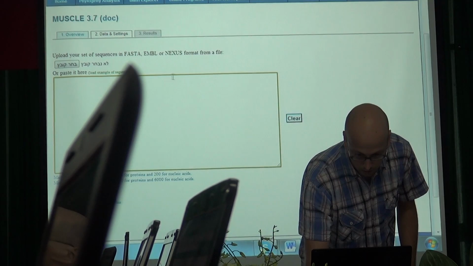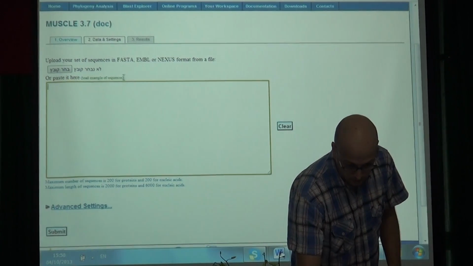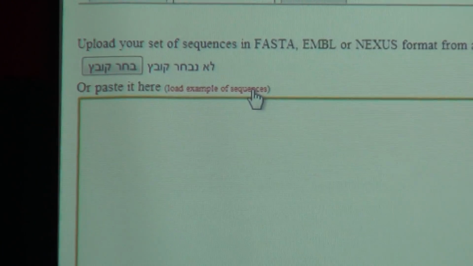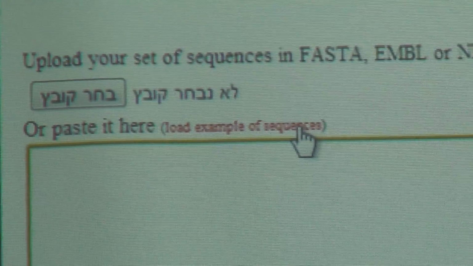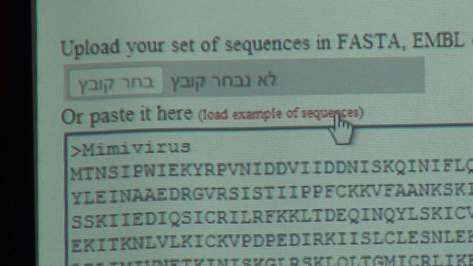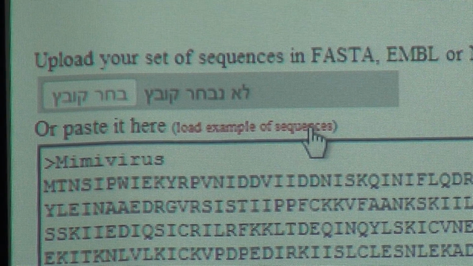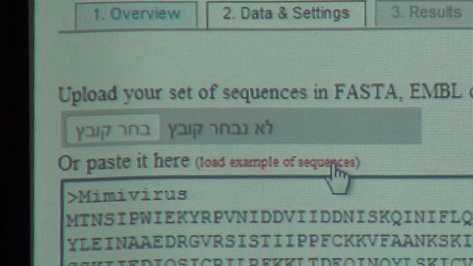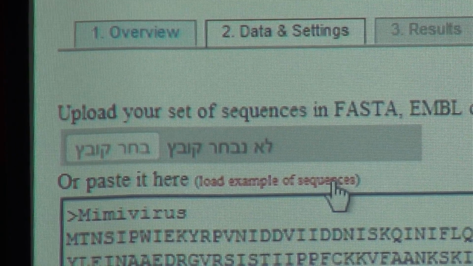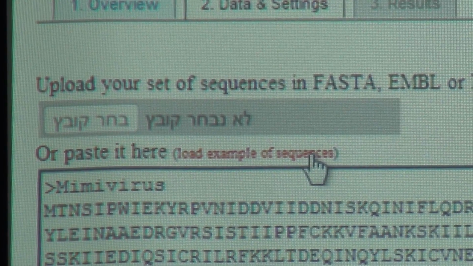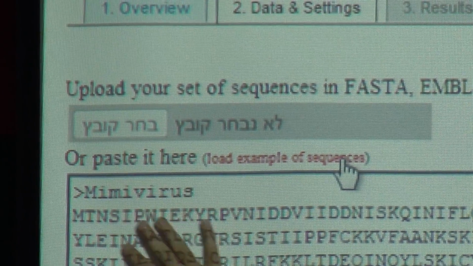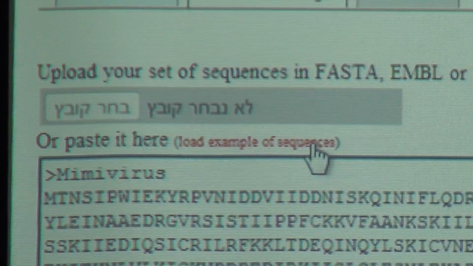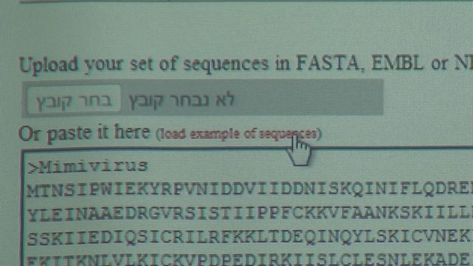For now, instead of copy-pasting some other sequences, let's take the example sequences that MUSCLE gives us. So it's load example of sequences. Just click on it. And we have here the FASTA sequences. As you remember, these are protein, because we always prefer protein to DNA.